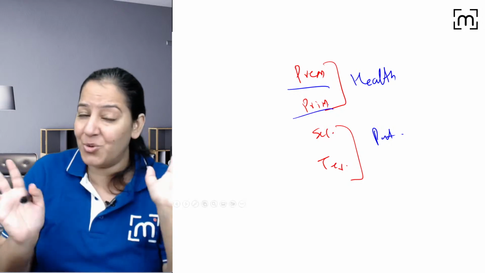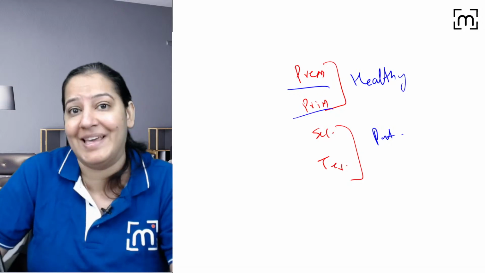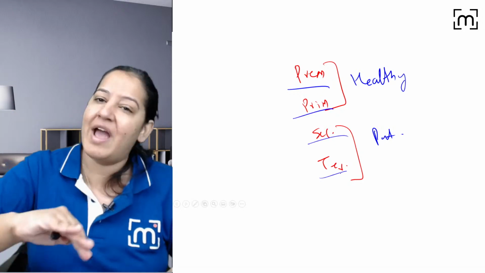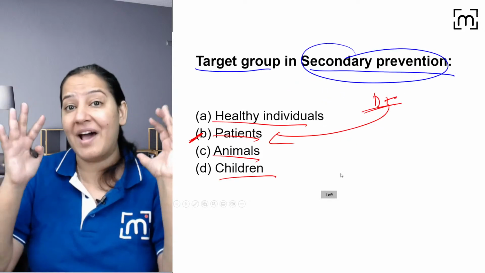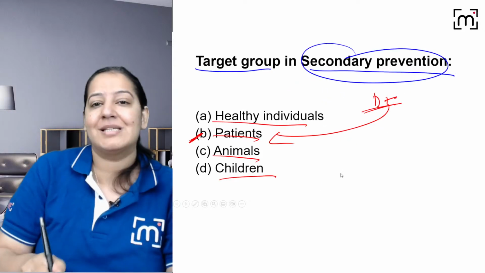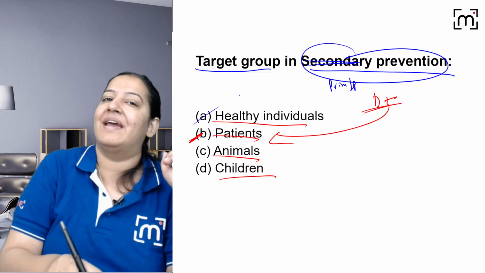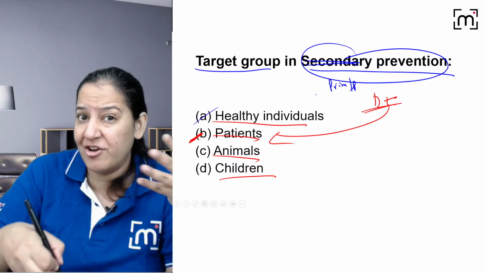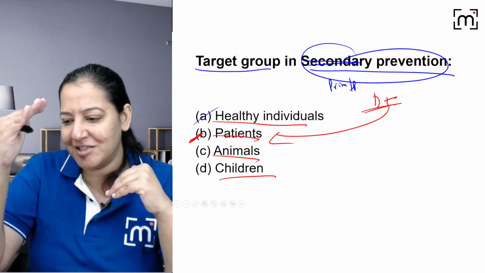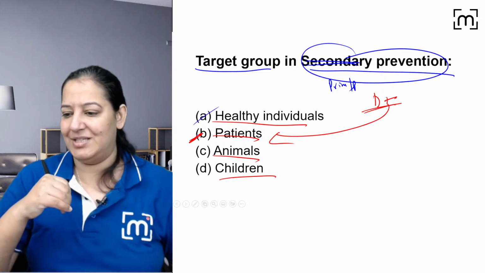Primordial and primary, the person doesn't have disease yet, so I will call them healthy. And secondary and tertiary, the person already has disease, so they are the patient. So what is the target for primordial and primary? If I ask you primary or primordial, your answer will become A. But if I ask secondary or tertiary, your answer is B. So the answer is between A and B. Yes, you got it? Yes, Hakim.